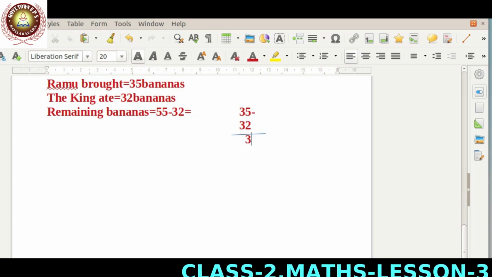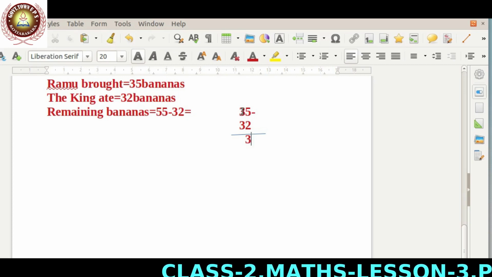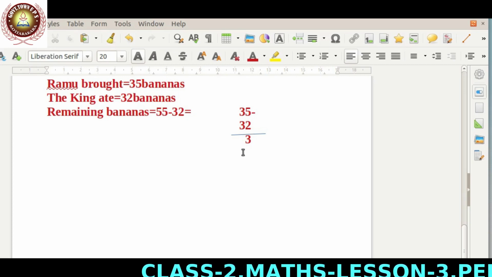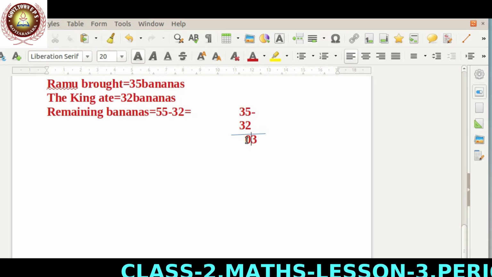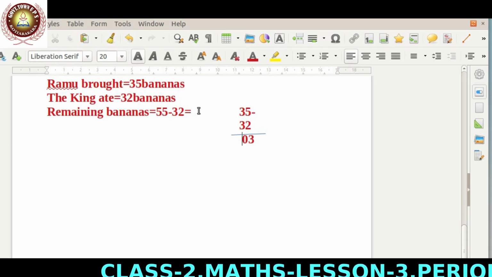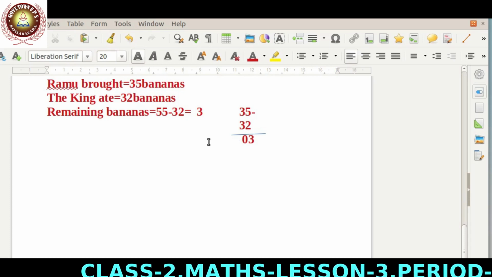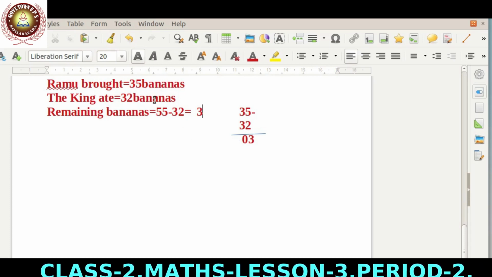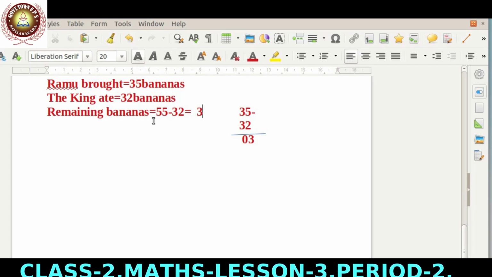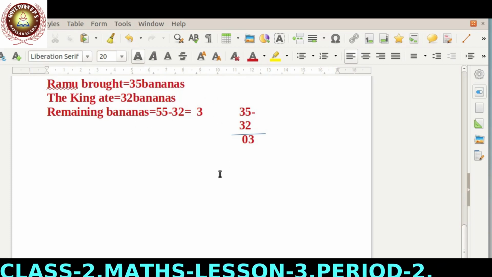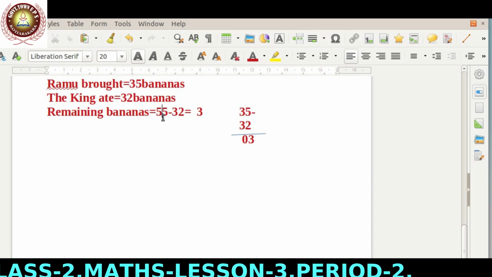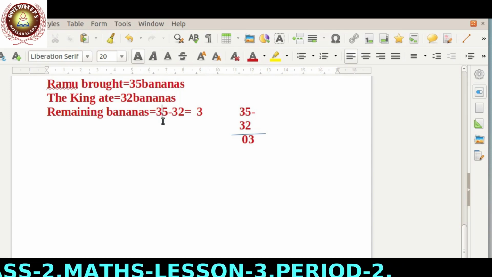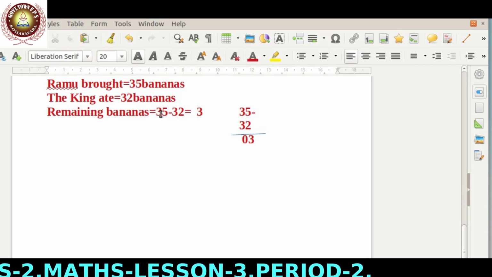Here also 3. Here 3 minus 3 is equal to 0. So the answer is 3. If Ramu brought 35 bananas and the king ate 32 bananas, the remaining bananas is equal to 3. We get this by subtracting 32 from 35.